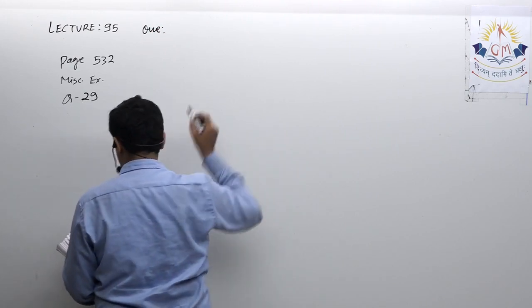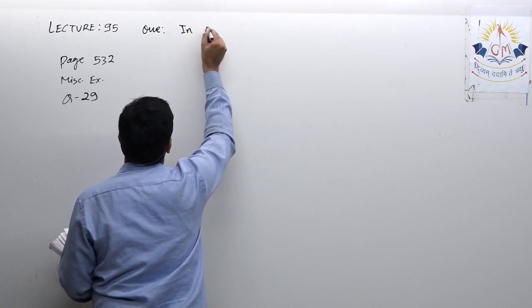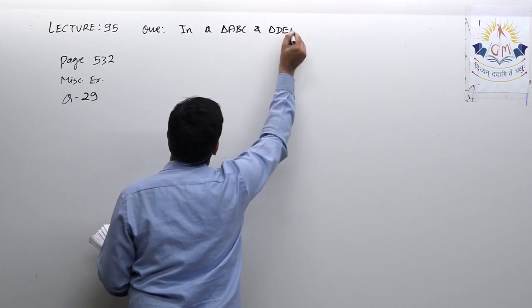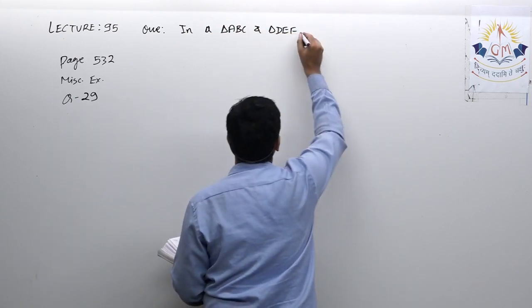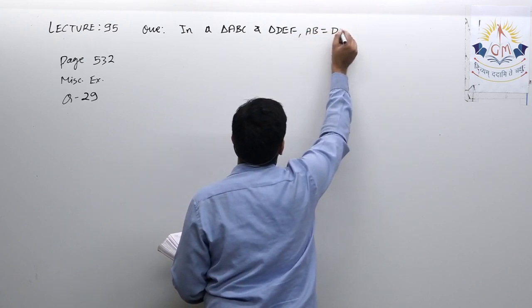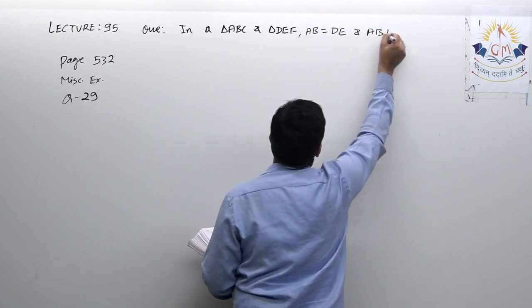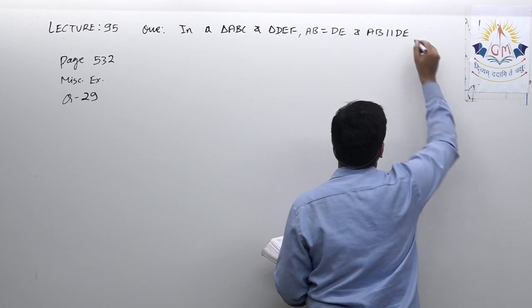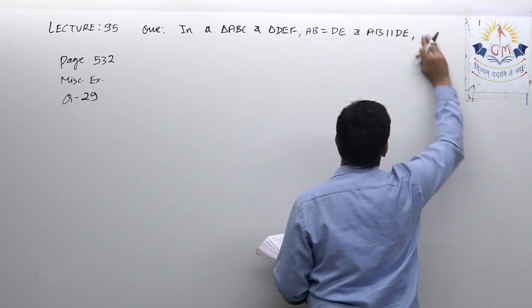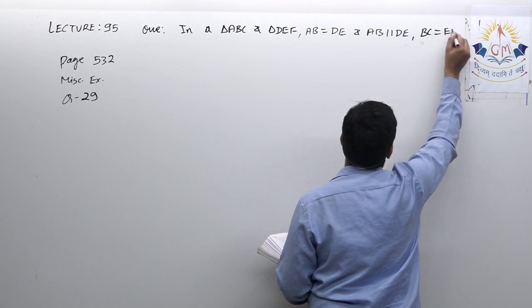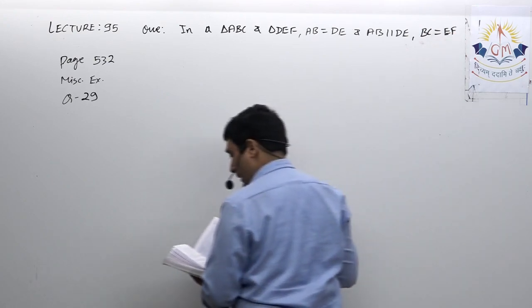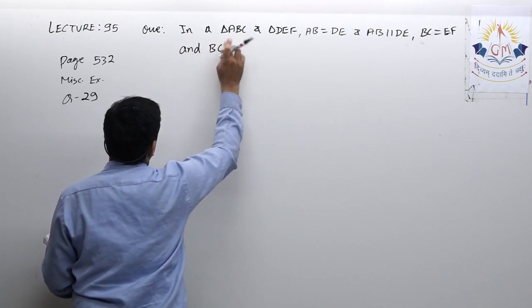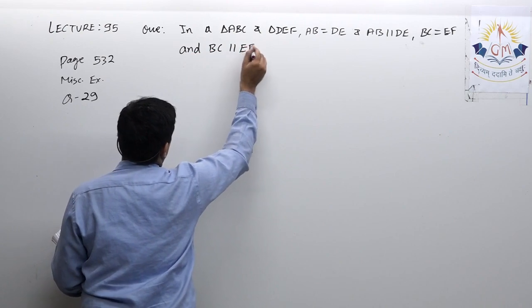In triangle ABC and triangle DEF, AB equal to DE and AB parallel DE, BC equal to EF and BC parallel EF.